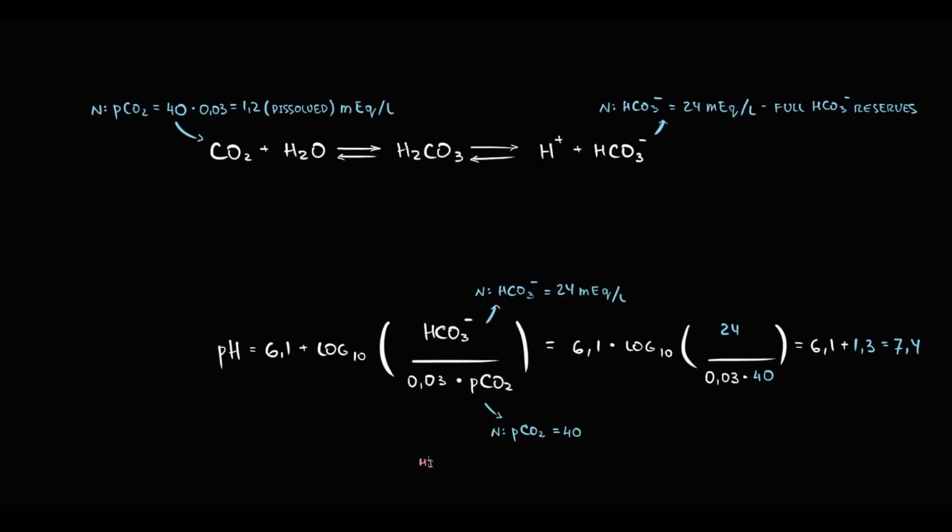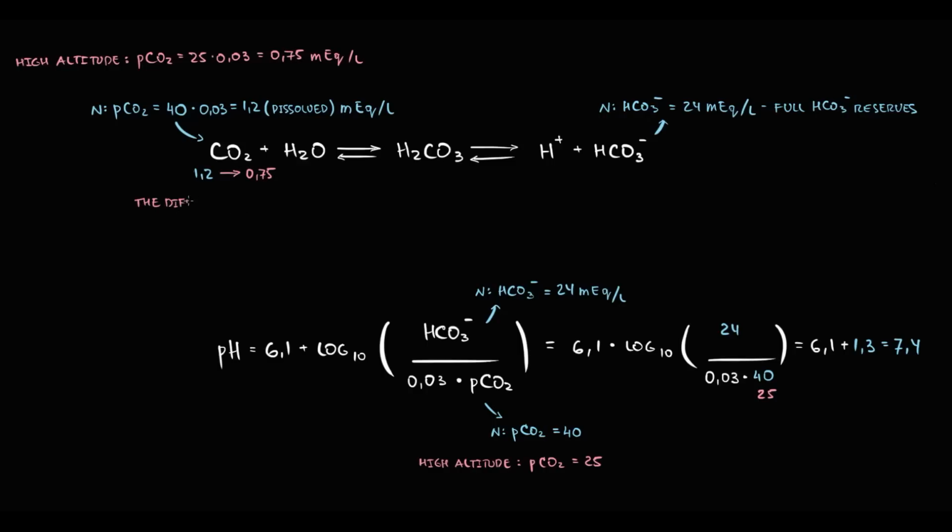Now, what happens at high altitude? We know that at high altitude, due to the activation of the respiratory center, the partial pressure of carbon dioxide in the blood decreases and becomes 25. So let's put this value of 25 into both our formulas. If partial pressure of carbon dioxide becomes 25, the concentration of carbon dioxide in the blood becomes 0.75. Previously at sea level, the concentration of carbon dioxide was 1.2 and now it's 0.75.